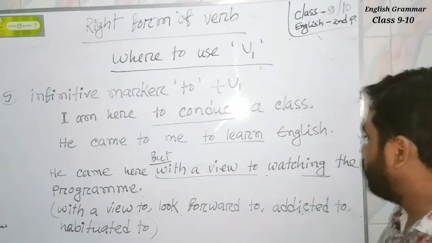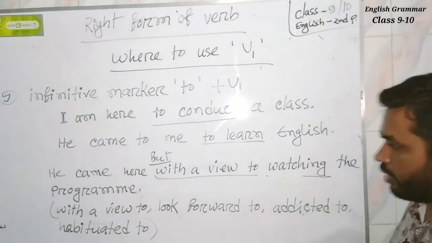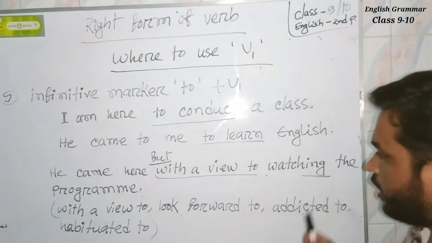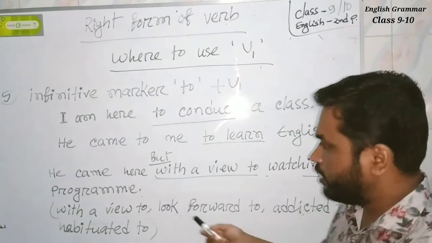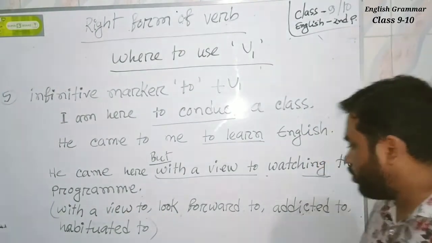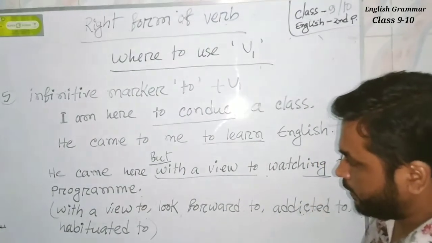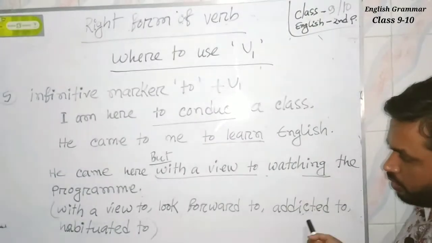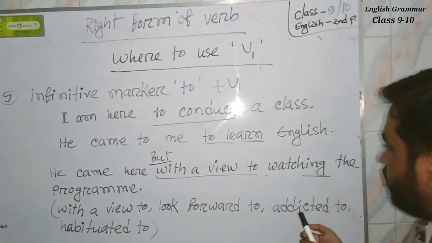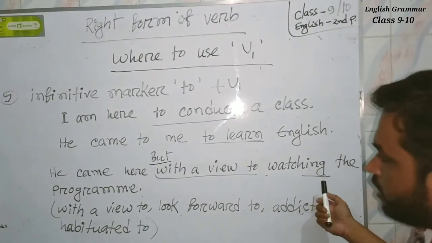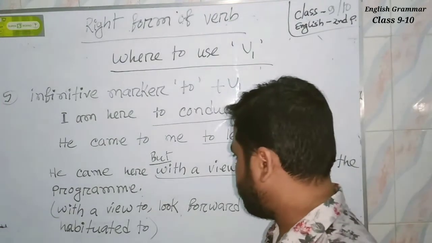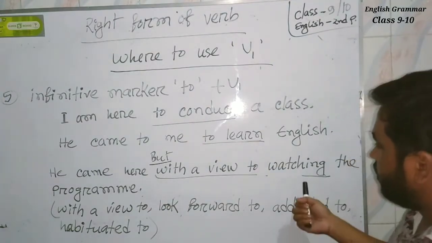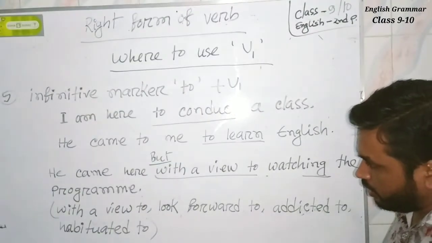In spite of having to, ing is added with the verb, because there are some phrases that always take ing with the verb, and the phrases are with a view to, look forward to, addicted to, habituated to, etc. If any of these phrases is used in any sentence, verb plus ing is always used.